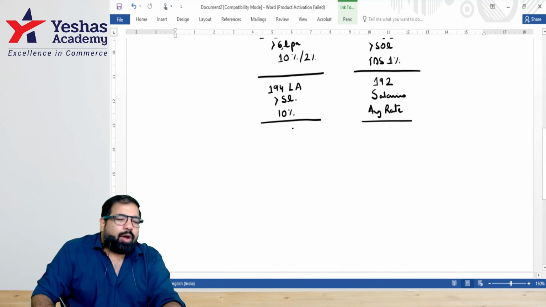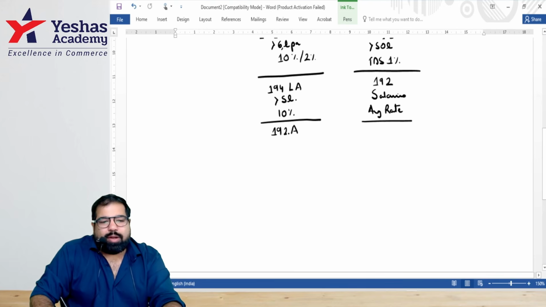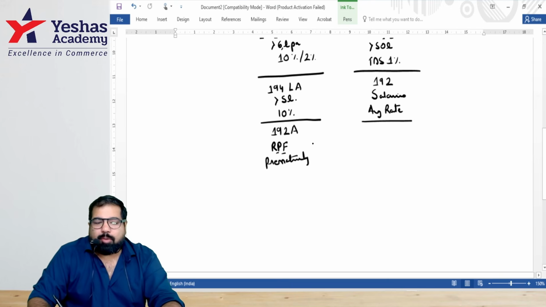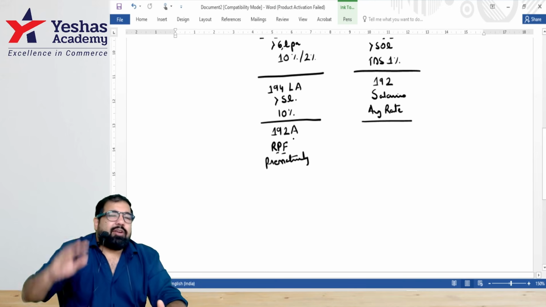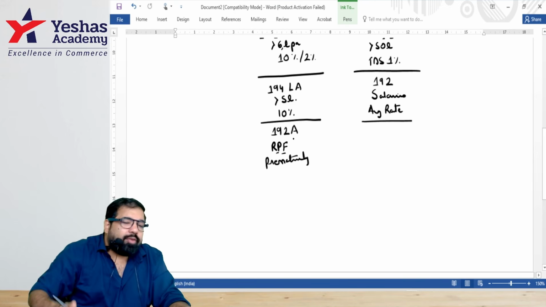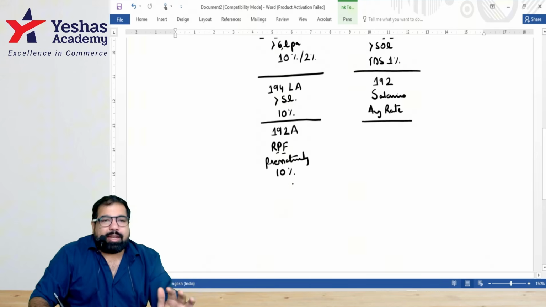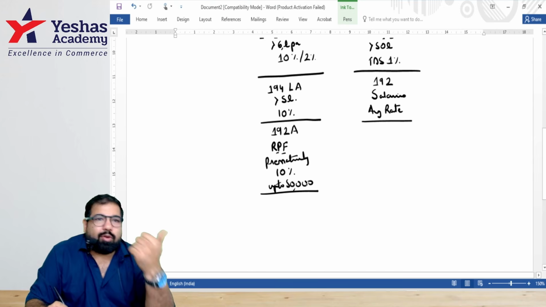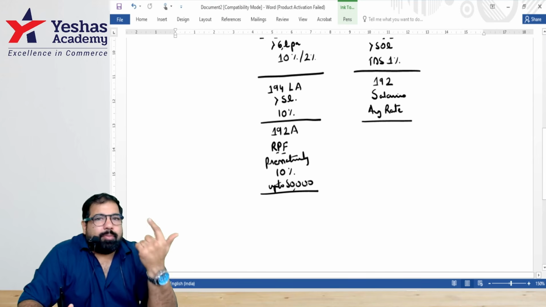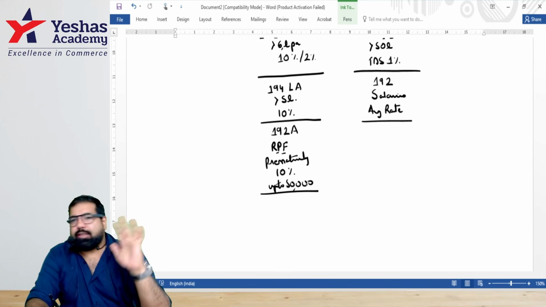Next, some people want to do aram in life. There's a section called section 192A. So what do you do with aram? Guys, you take your PF, Provident Fund, and you withdraw it prematurely. What is prematurely? Within 5 years. This is RPF, which account we're talking about. And if you withdraw within 5 years, the government is a little disappointed with you and they say, listen, after 5 years, it was anyways exempt, but you could not wait. So the government says there will be TDS at the rate of 10%, but the government says here I'm okay with it if you withdraw up to 50,000. And in those 5 years, if it's because of any loss of job, any illness or any disability, then there will be no TDS.